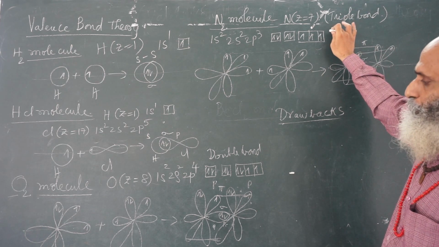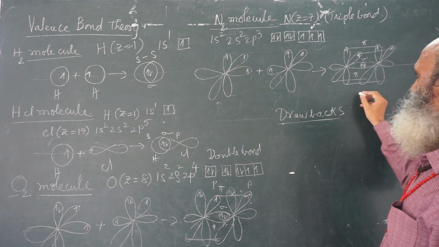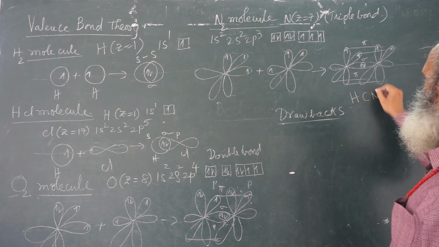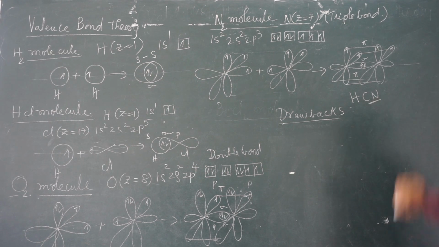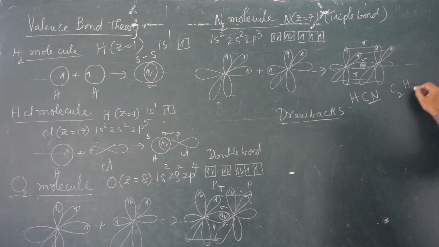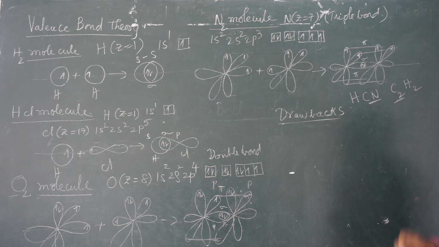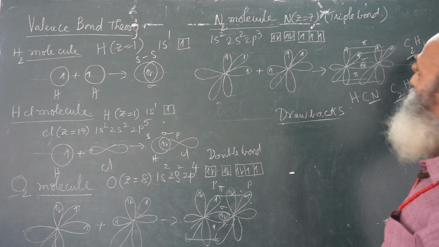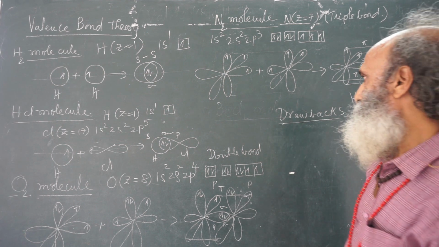Molecules with triple bond: HCN, between carbon and nitrogen, a triple bond is there. C2H2, between carbon and carbon, there is a triple bond. Oxygen molecule, double bond. C2H4, between carbon and carbon, there is a double bond. These are the examples of other molecules having a double bond.